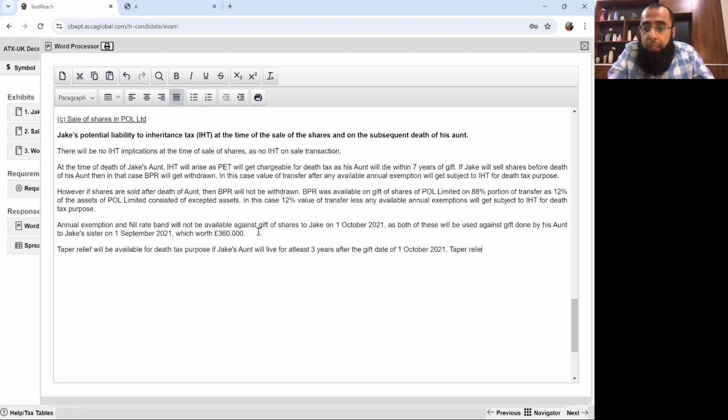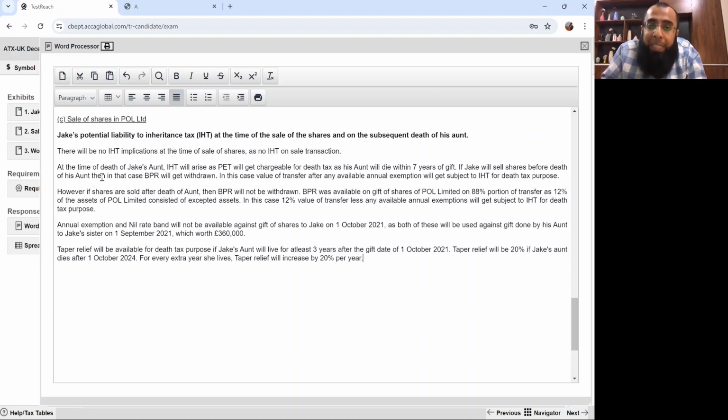Okay, taper relief will be 20% if Jake's aunt dies after 1st October 2024, because then 3 years will be completed, 22, 23, 24. For every extra year she lives, taper relief will increase by 20% per year.